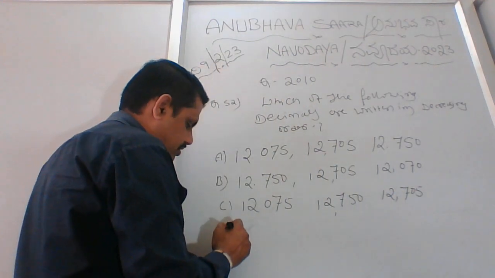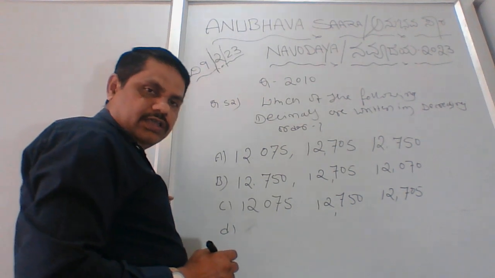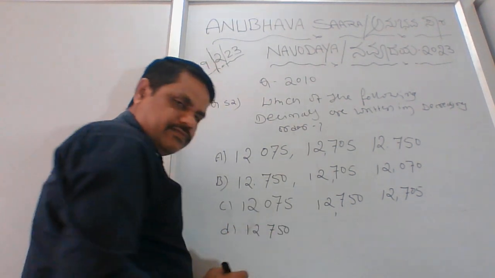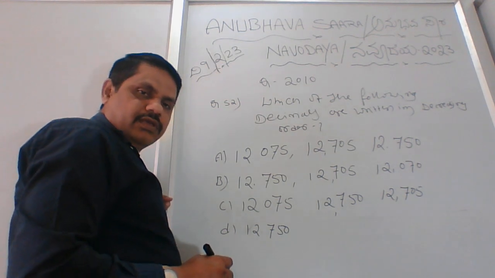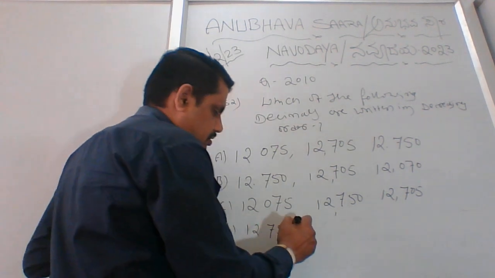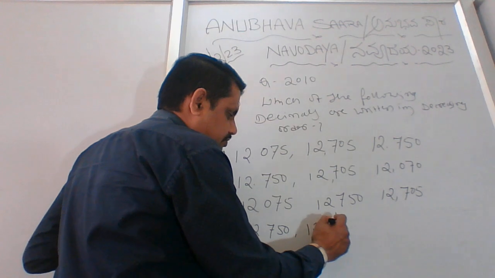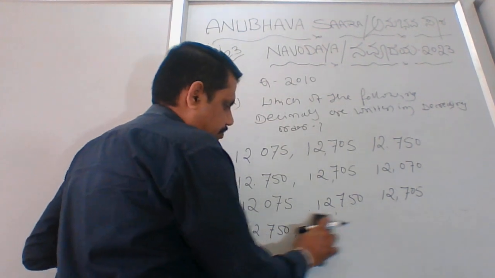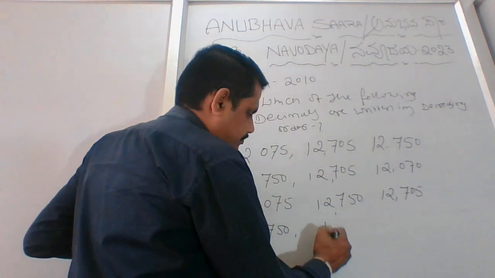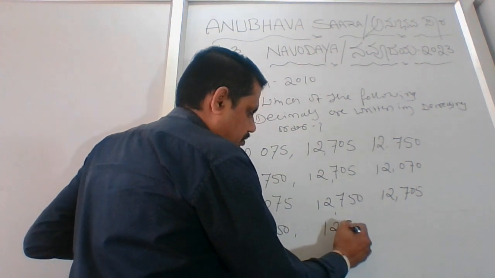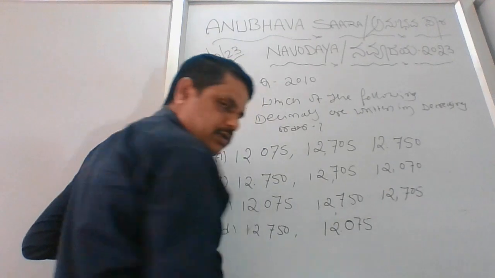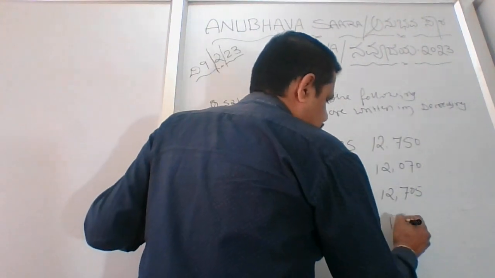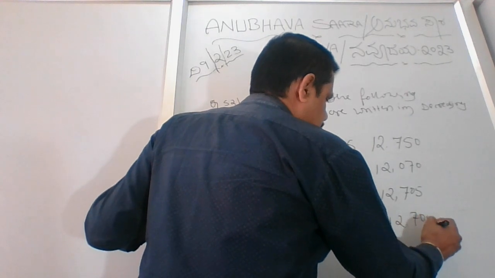The last option is D. D has 12,750, then 12,075, again 12,705.